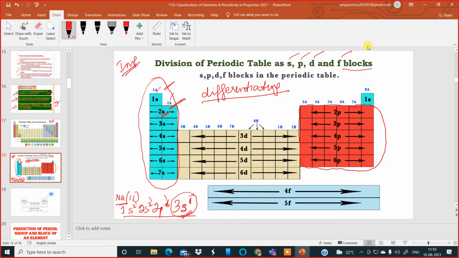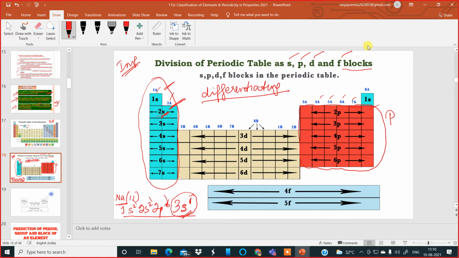Similarly, all the elements belonging to groups 13, 14, 15, 16, 17 and 18, in these elements all the differentiating electrons enter the p block. They enter the p orbital. That is why they are called p block elements.